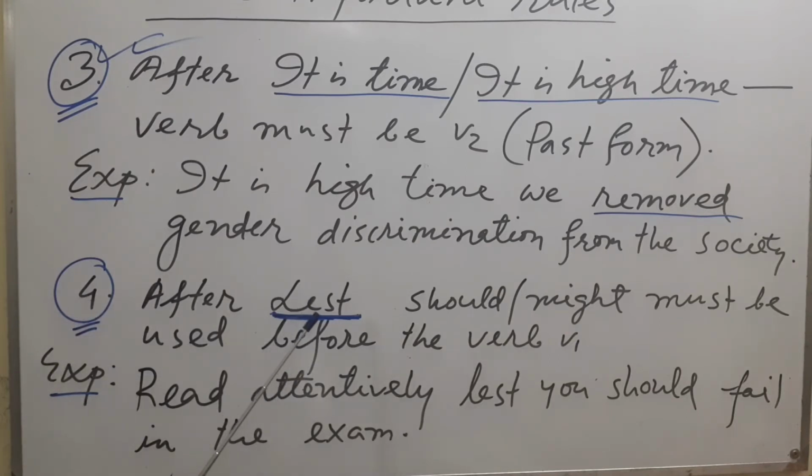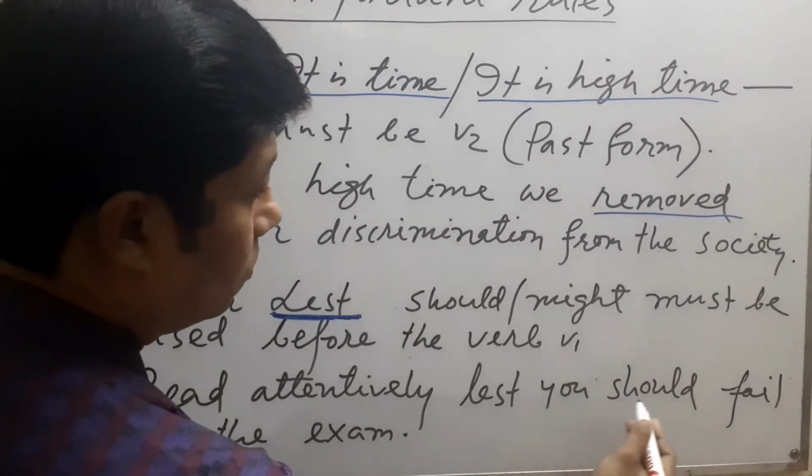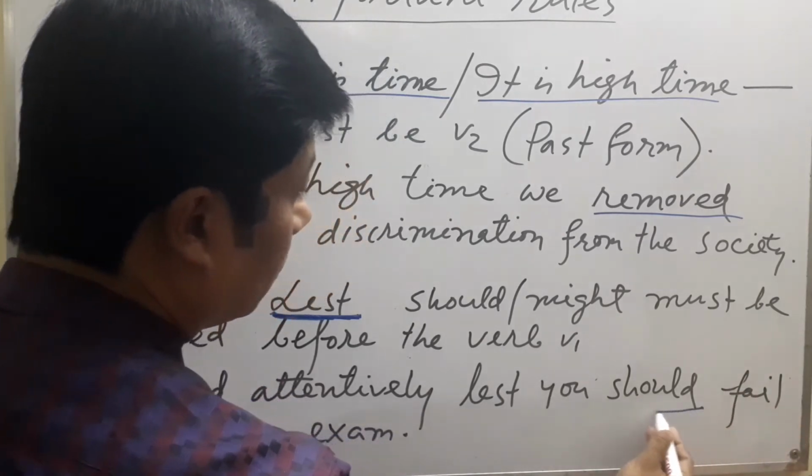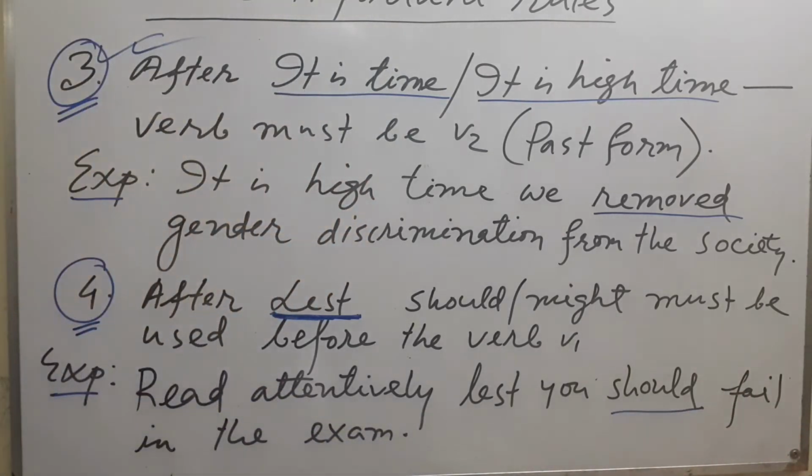And what about rule number 4? If you see 'lest' in a sentence, then there is a rule of using should or might before the verb V1. Read the example attentively. Read attentively lest you should fail in the exam. Fail is V1, and before that should or might must be used.